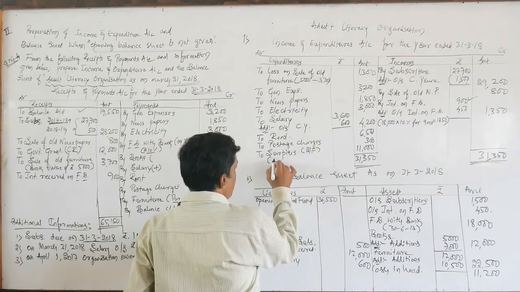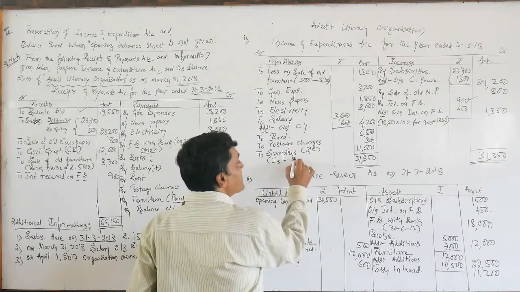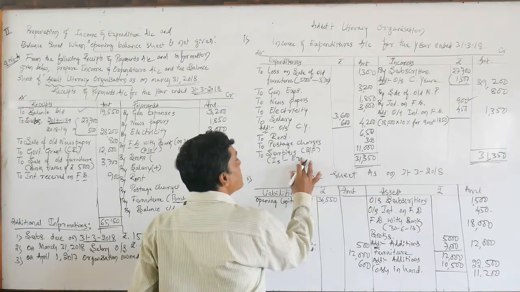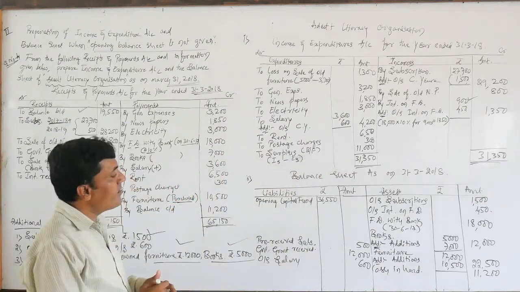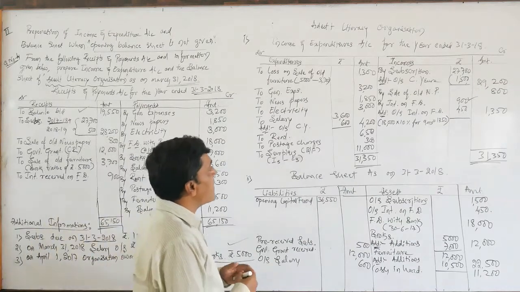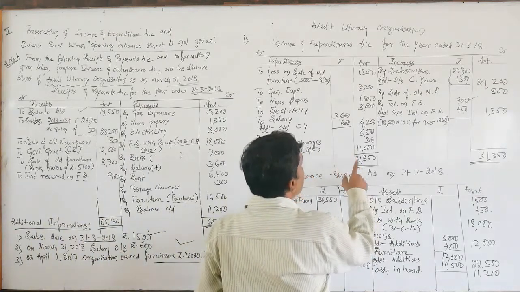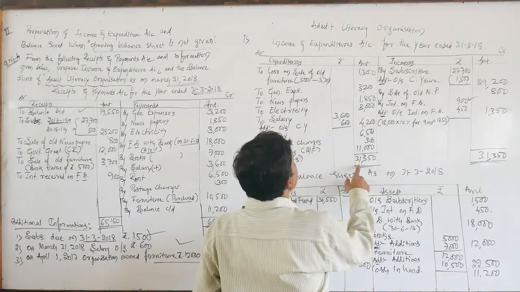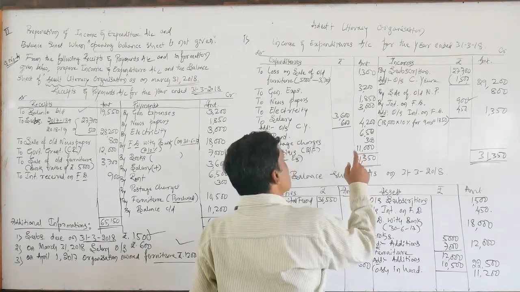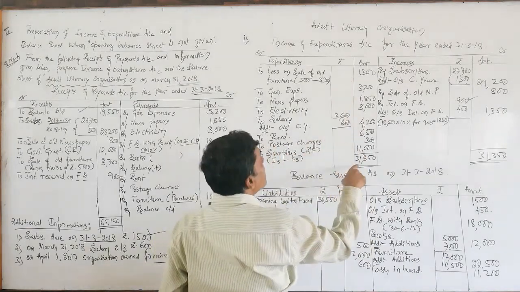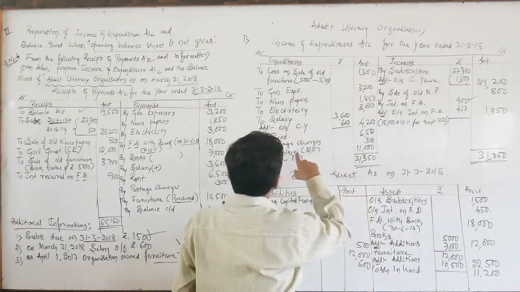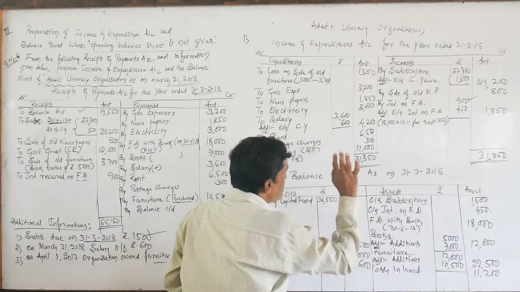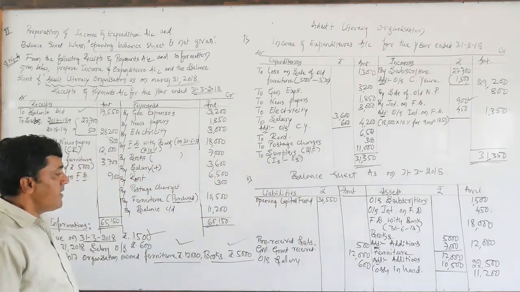You can write incomes minus expenditures. Now the surplus is rupees 11,000 by deducting the total of expenditures from the total of incomes. We are having this 11,000 as a surplus.